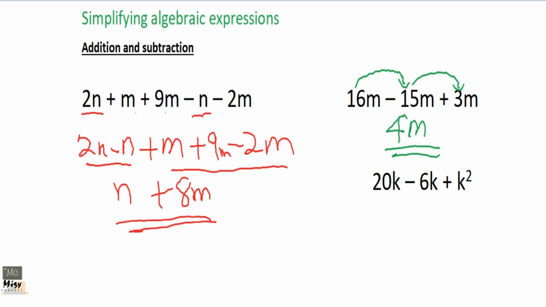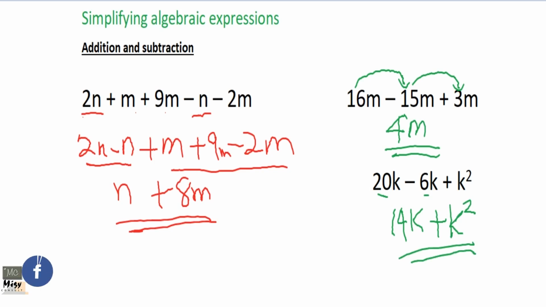Okay, so we come to the last one, which has two different terms. We see a term in k and a term in k squared. For the term in k, we have 20k and 6k. So write your k down. And 20 minus 6 is what? 14. Then here is plus k squared, because it is k squared. This is k and this is k squared. They are different. Remember, we said a term must have the same variables and the same powers. Okay, so we move on.